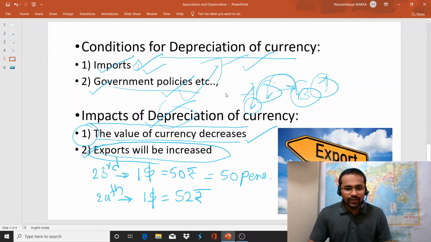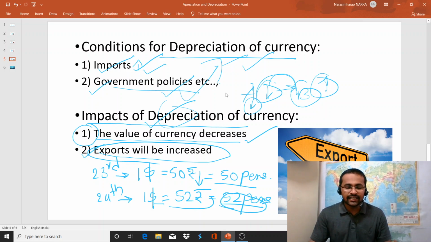Here, the value of Indian currency is depreciating, so they will get 52 pence. That means per $1, on 23rd they are getting 50 pence, and on 24th, per $1, they are getting 52 pence.